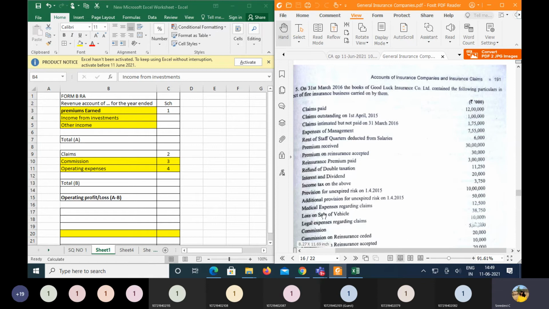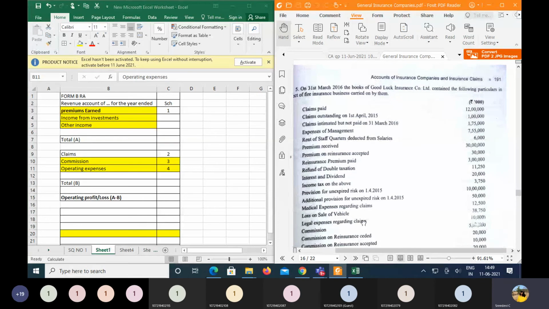Then the medical expenses regarding the claims should be added to the claims itself under schedule number 2. Followed by the loss on sale of the vehicle, which will be taken under the operating expenses, because a vehicle is an asset and any loss on that will be considered under operating expenses.